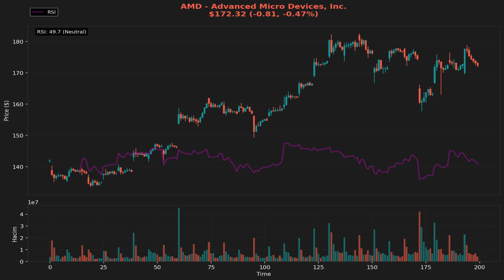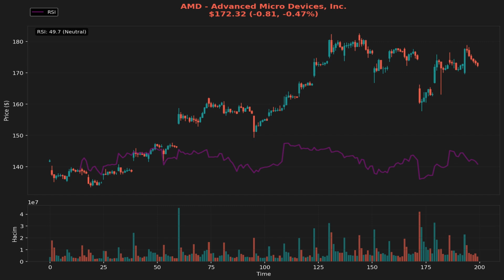Support and resistance levels present crucial data points for traders. AMD currently has a support level at 163.70 and a resistance level at 180.94. The support level at 163.70 appears to be a critical threshold. If the price breaks below this level, it could trigger further selling pressure and deepen the bearish sentiment.